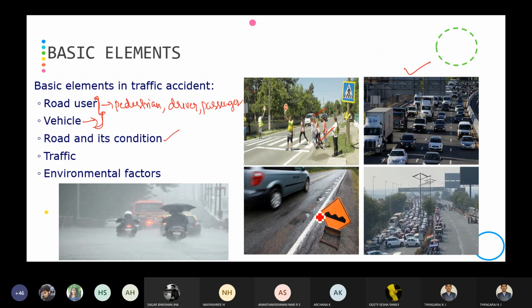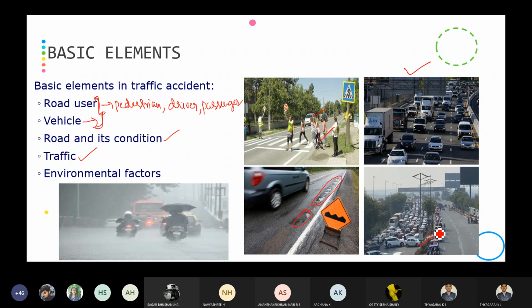And road condition. As you all know, if you are moving on a good road without any potholes or patches, you will be moving at a higher speed, so we can easily reduce the accidents. But when the road has potholes, like you can observe in the photo or in the diagram, you will be moving at a lesser speed and you are going to encounter accidents. Then comes the traffic.